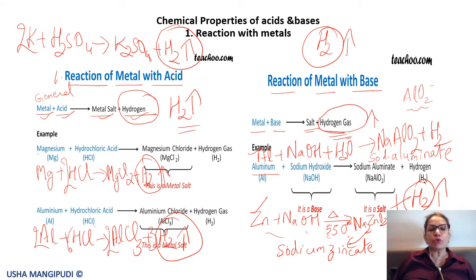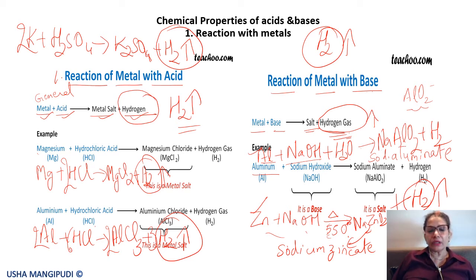Clear? So for every chemical property, you need to remember at least 2 examples. Again, only by practicing will this happen. So please practice so that you all can really do the equations. Now this also needs to be balanced. Aluminium plus NaOH plus H2O. So here we have 2 oxygens, here also 2 oxygens, here 2 hydrogens, here we have 2 hydrogens, aluminium is 1, Na is 1, so this is balanced.